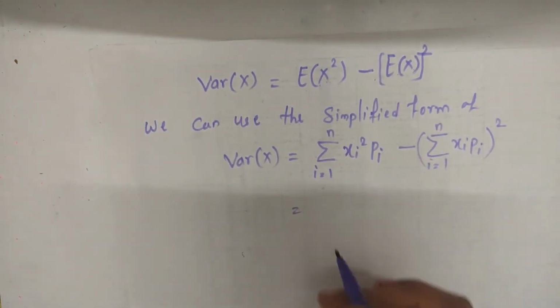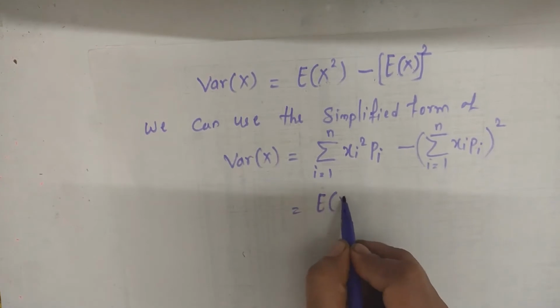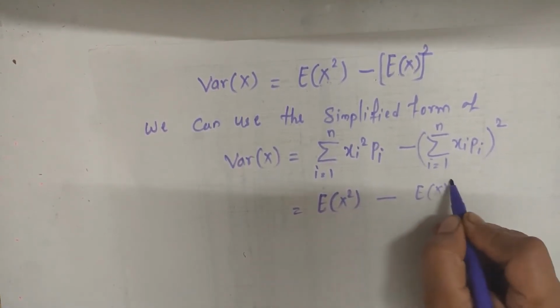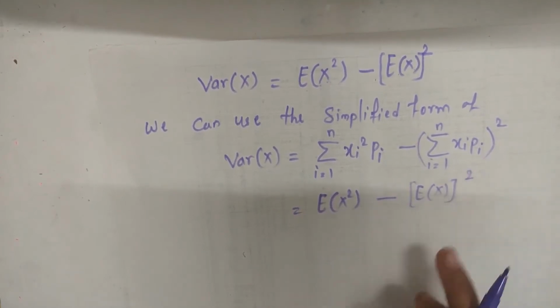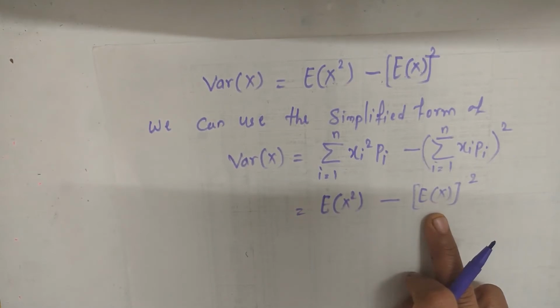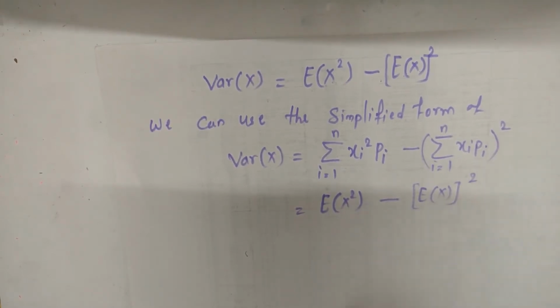So this can be written as E of X square minus E of X bracket square. Summation xi pi means E of X, that is the expected value of X, bracket square.